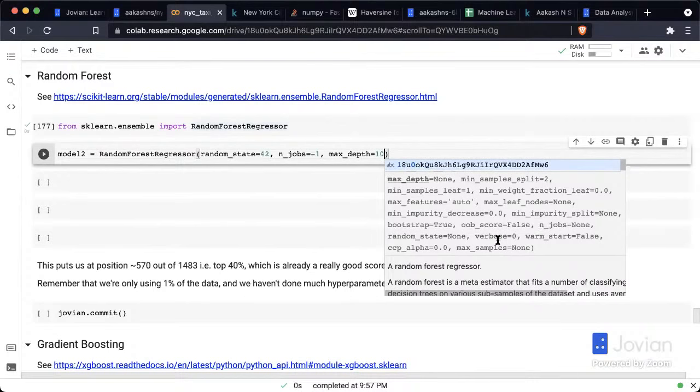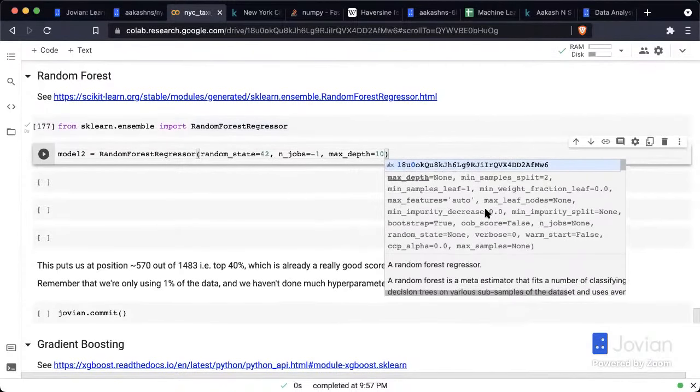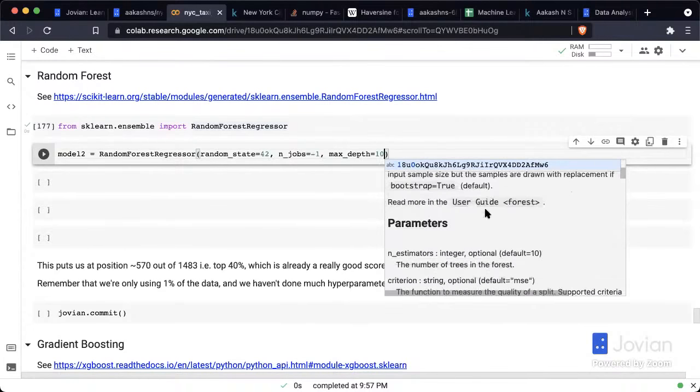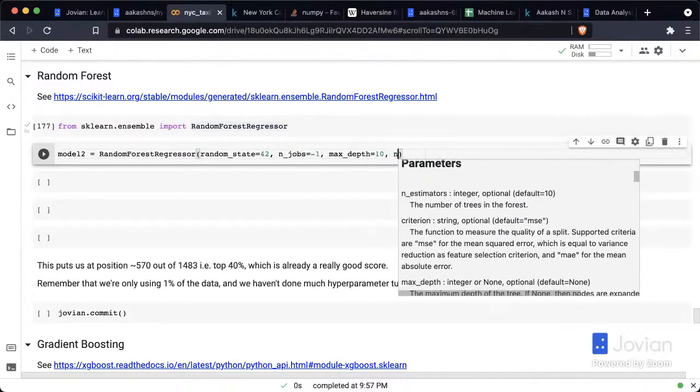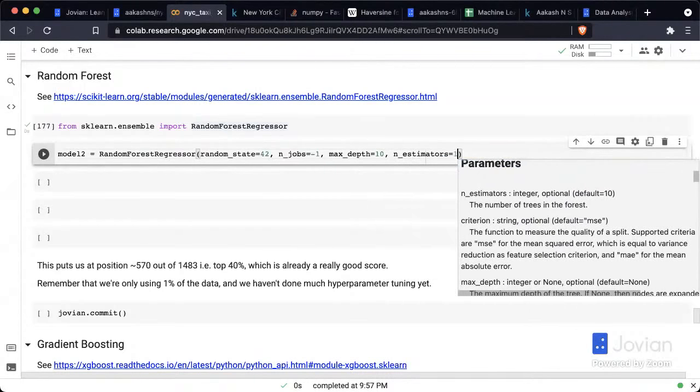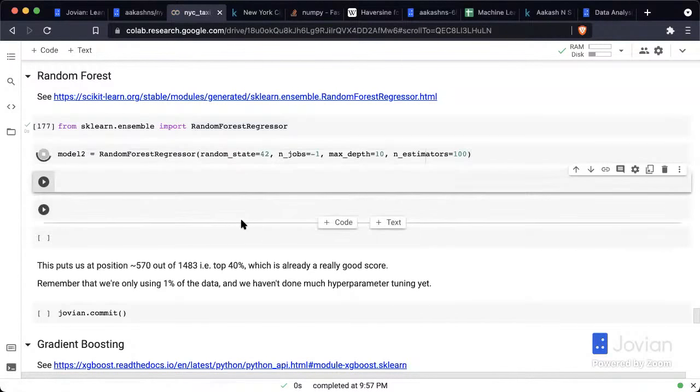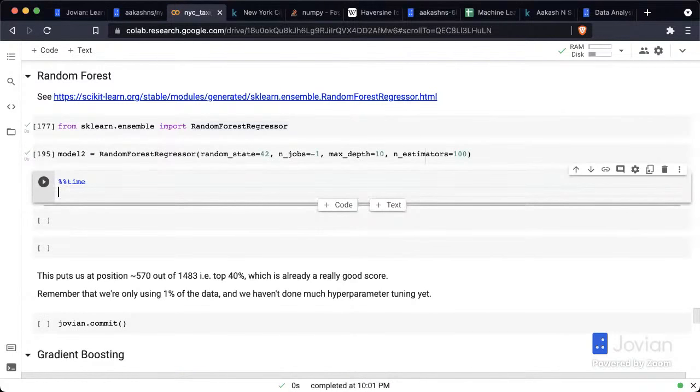And for n_estimators, the number of trees it's going to train, the default is 10. Let me train 100 trees, okay? And let's just time the training here. So I'm just going to put %time here, timing model2.fit on train inputs and train targets.